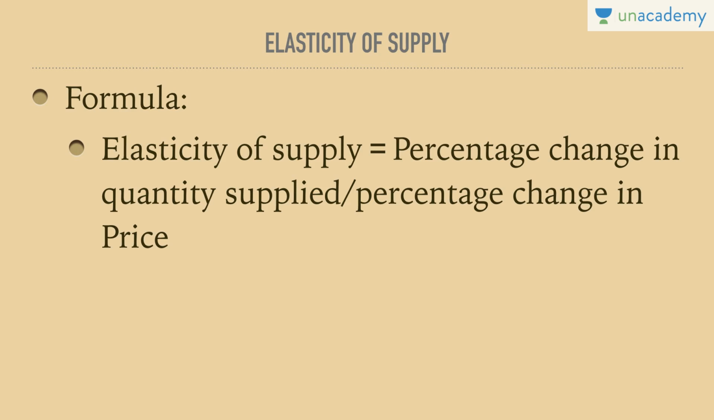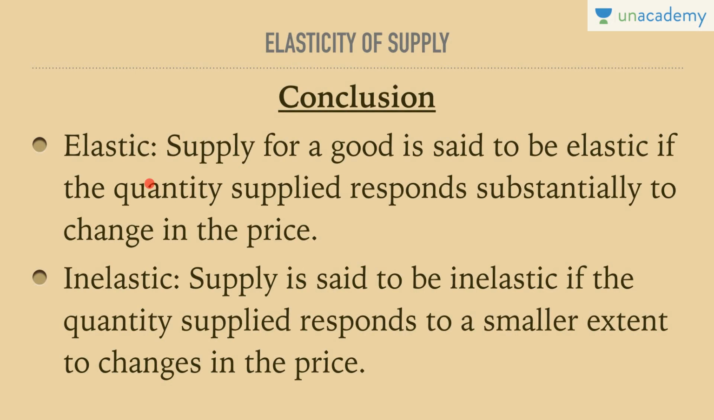So, on this very basis, we can draw the conclusion as follows. Supply for a good is said to be elastic if the quantity supplied responds substantially to a change in the price. Quantity supplied responds substantially to a change in price means that it responds more than what the price has changed. So, in my earlier example, let's say the price changes by 2 rupees from 10 to 12. At 10 rupees, I was producing 100 units. So, at 12 rupees, do I produce 120 units?